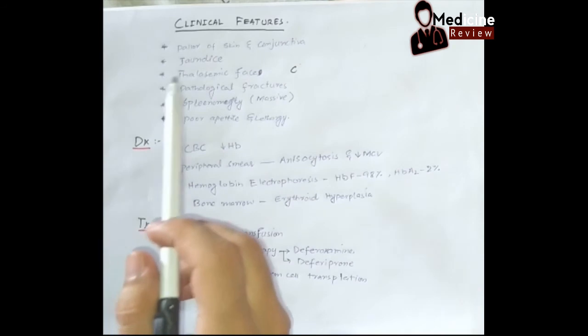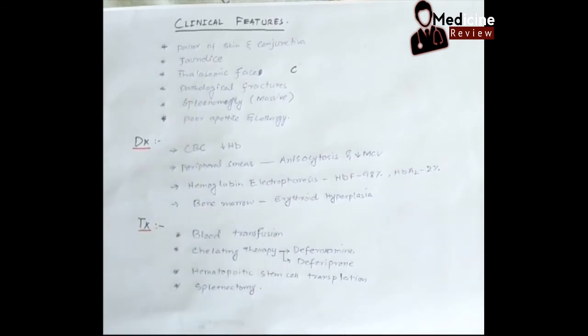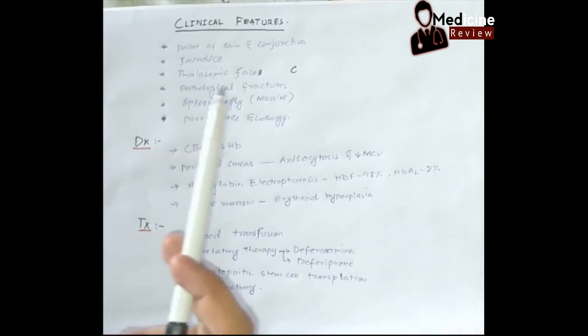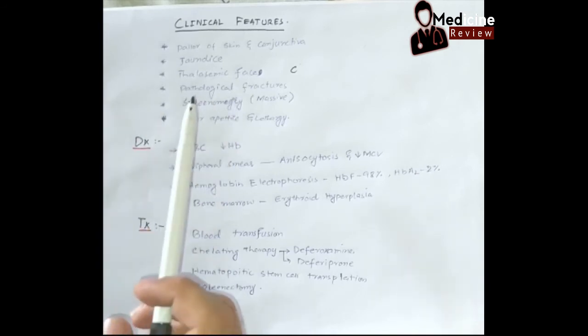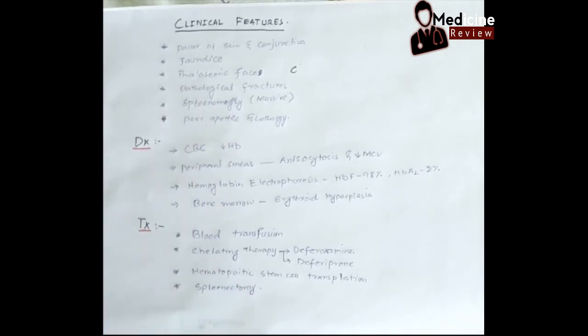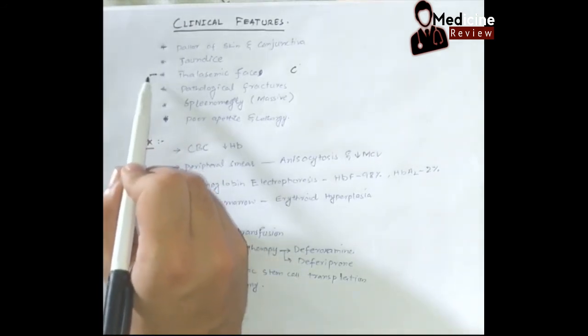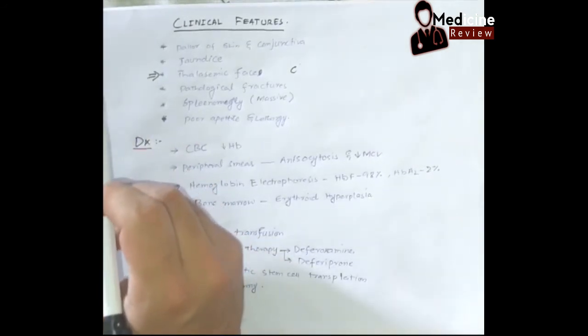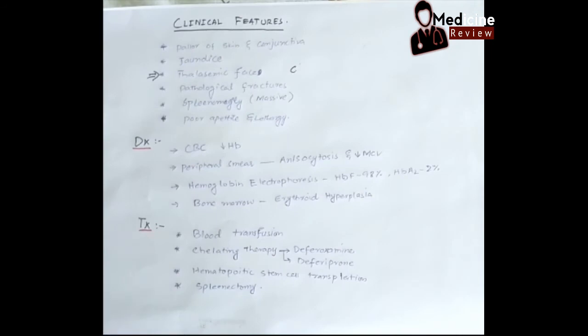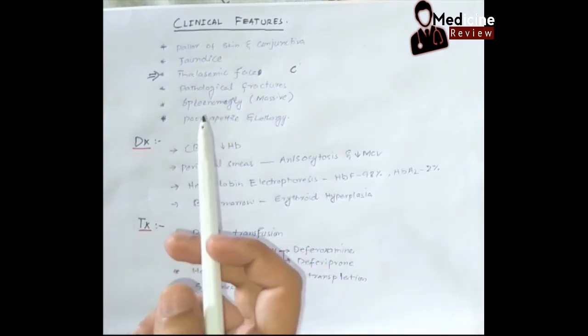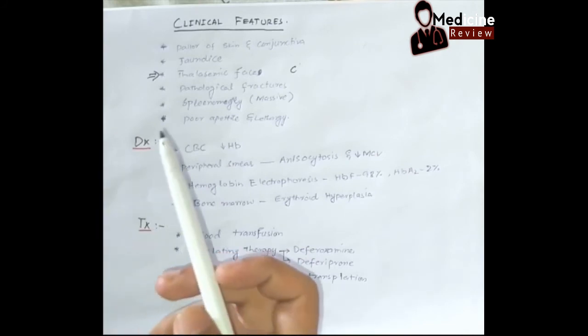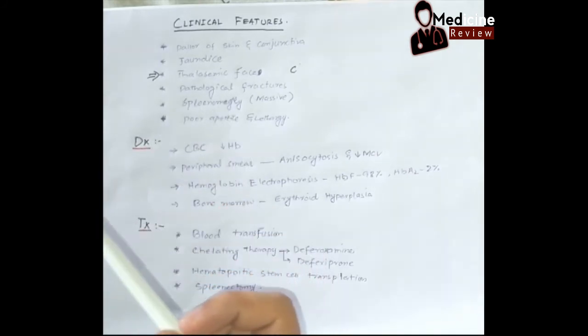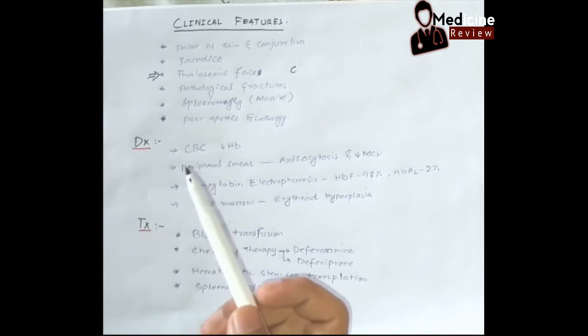Now let's go into the clinical features of beta thalassemia. Like other anemias, there will be pallor of the skin and conjunctiva, and because of the hemolysis, there will be jaundice. Another very important feature is the thalassemic facies. Because of the increased erythropoiesis, the facial bones become hypertrophied, and they give a specific look to the face, which is called thalassemic facies, or also chipmunk facies.